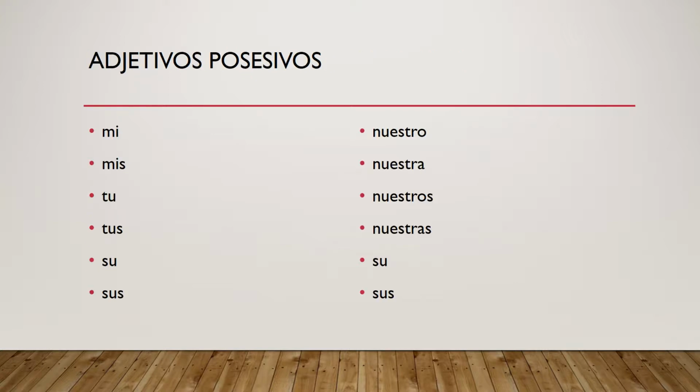In Spanish, we have a few more to learn. Mi, mis, tu, tus, su, sus, nuestro, nuestra, nuestros, nuestras, su, sus.